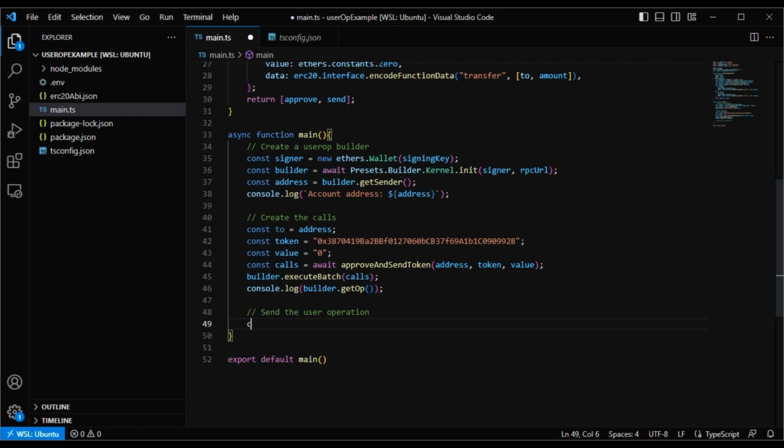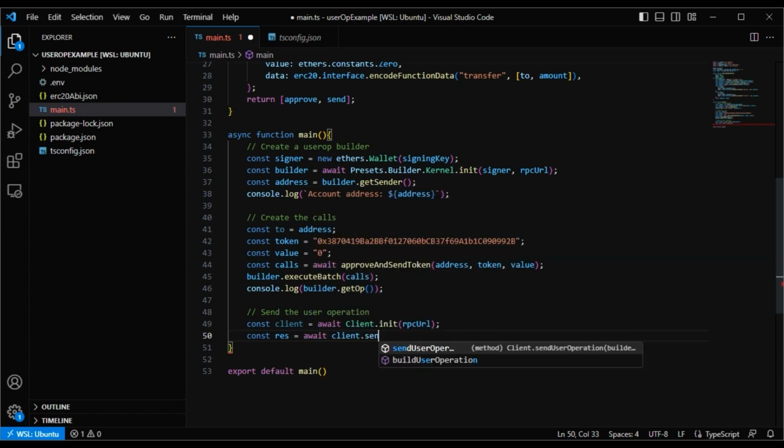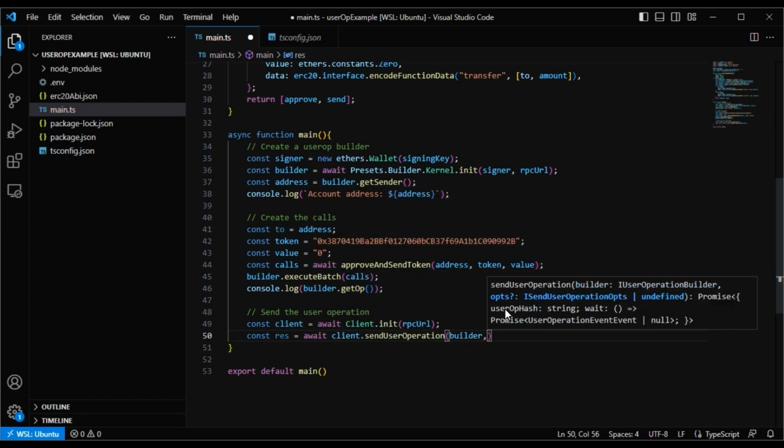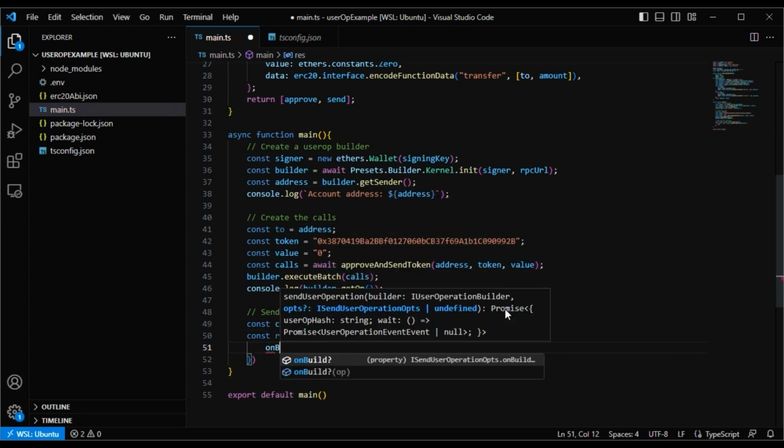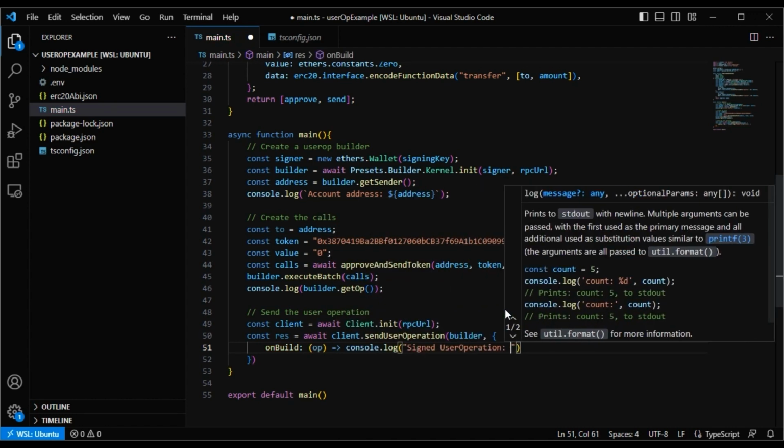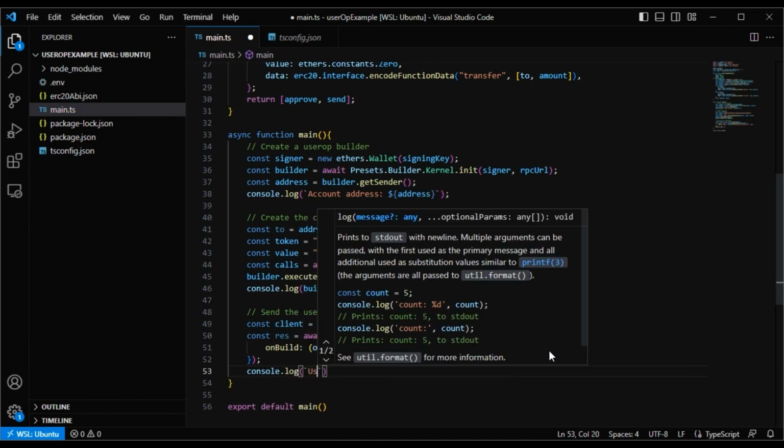Initiate a client from useropt.js. We'll use the client's sendUserOperation function to send the user operation to the ERC-4337 mempool. We'll also print the response so that we can see what's happening.